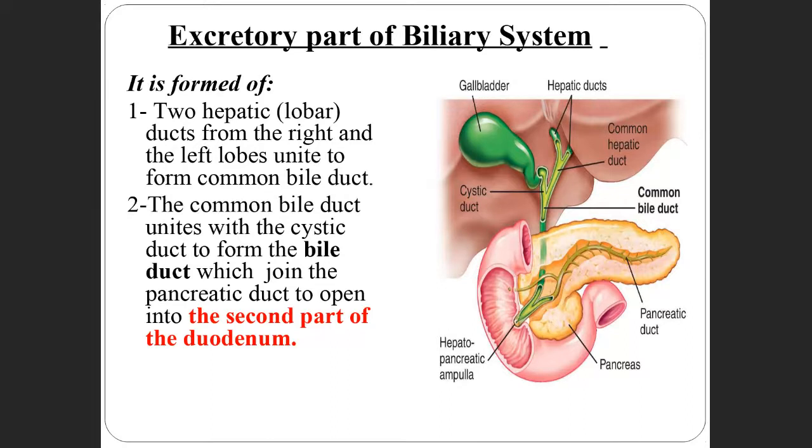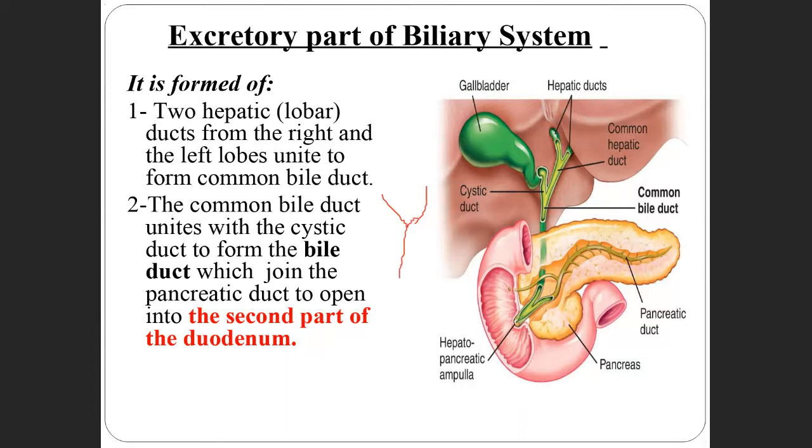So there are two ducts coming from the liver. These two ducts are called hepatic ducts. These two ducts join to form what?